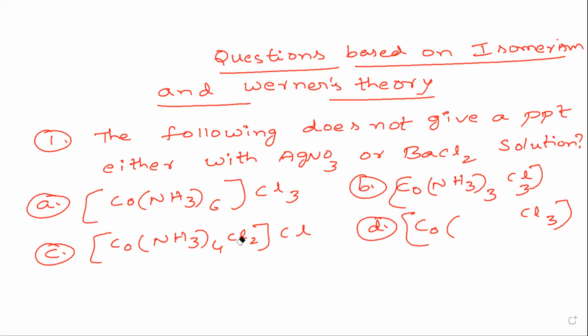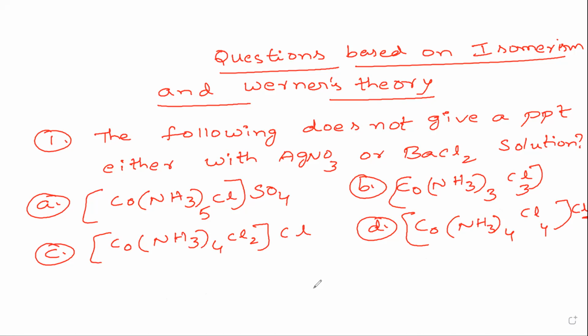[Co(NH3)5Cl]SO4, and this is the option I have written wrong. SO4 outside, and [Co(NH3)4Cl2]Cl with Cl inside. This is correct only. [Co(NH3)4Cl2]Cl, with Cl2 inside and Cl outside. So this is the compound.